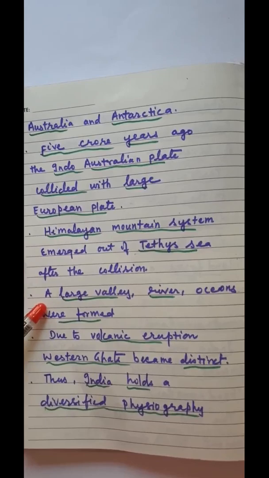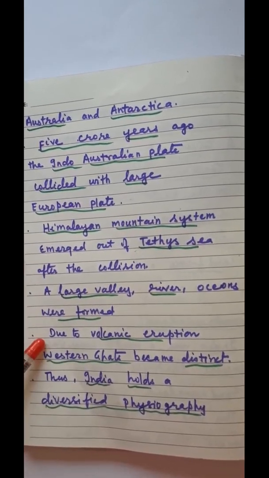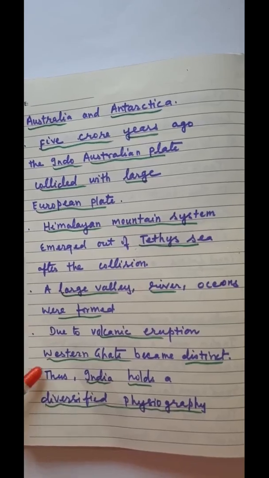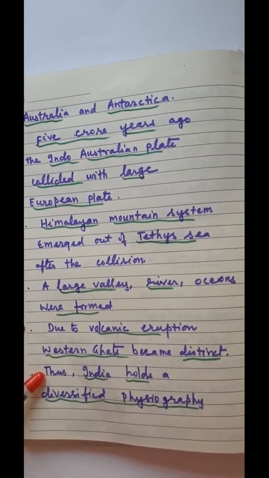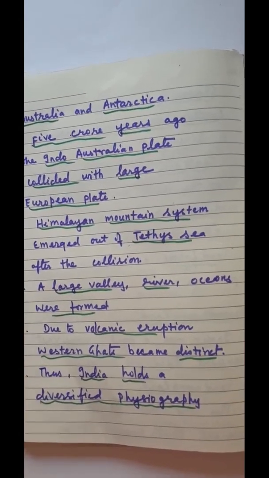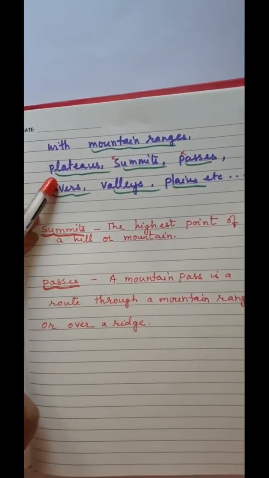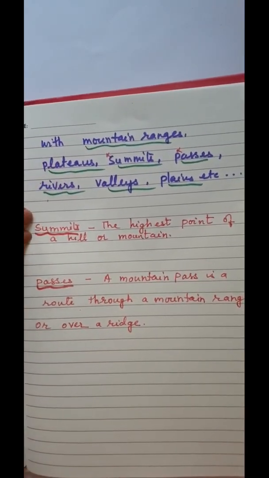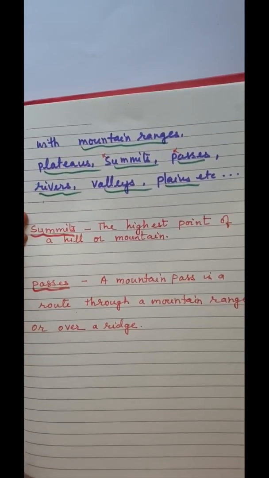A large valley, river, ocean were formed. Due to volcanic eruption, Western Ghat became distinct. Thus, India holds a diversified physiography with mountain ranges, plateaus, summits, passes, rivers, valleys, plains, etc.